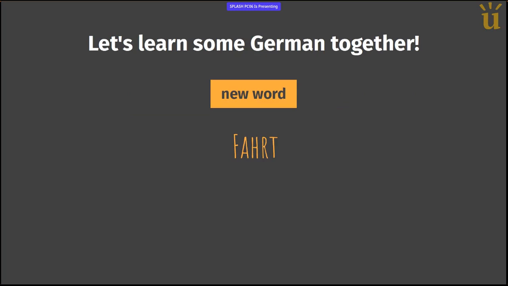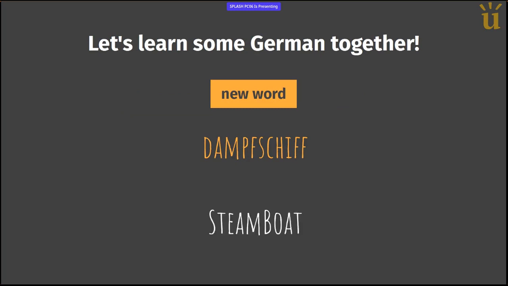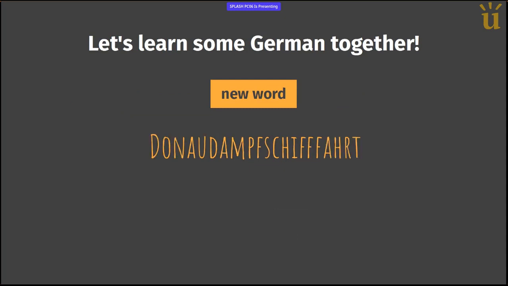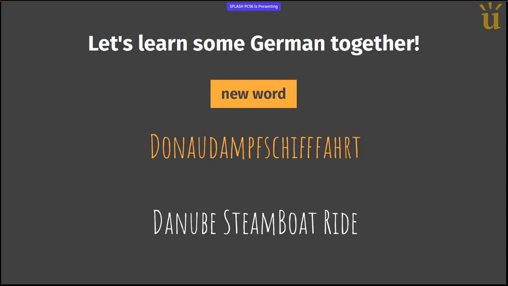Here is another new word, Fahrt. Fahrt is a ride. Here is another new word, Dampfschiff. And this is a steamboat. Dampfschiff, steamboat. And then we have Donau-Dampfschifffahrt. This is also another new word, and this is a Danube steamboat ride.